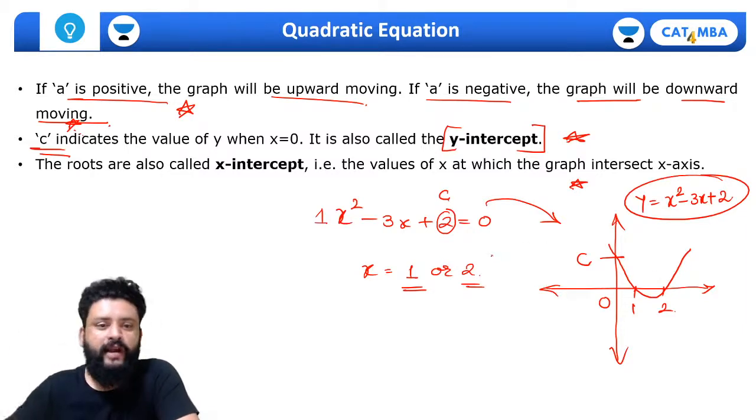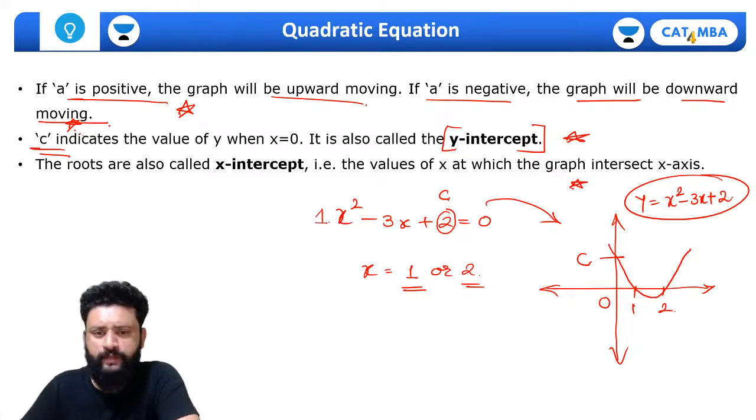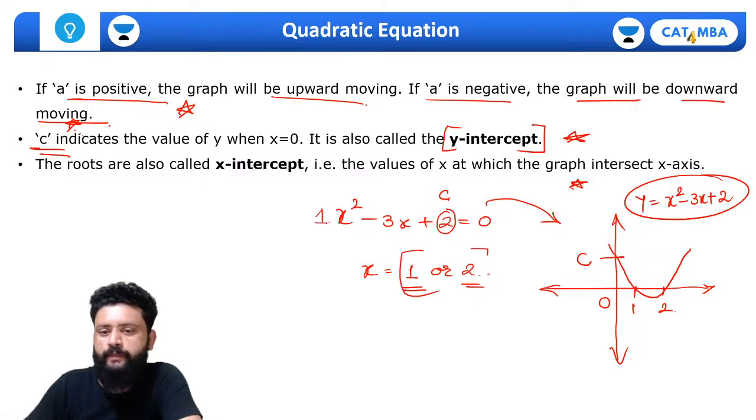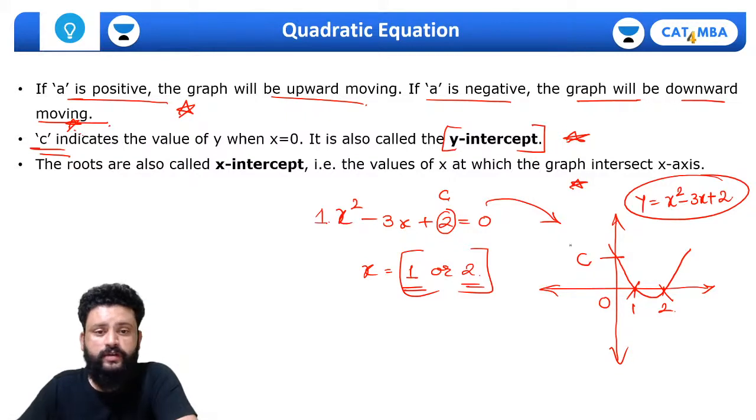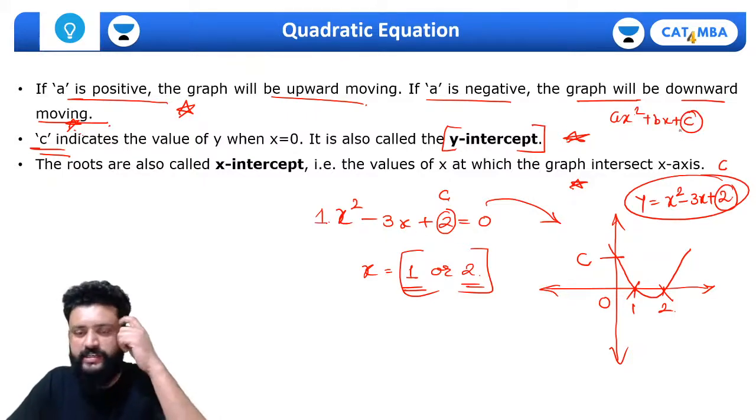Okay, so the points to remember: if A is positive, this will be the graph, means graph will be upward moving. अगर ये negative होता तो graph downward moving होता, something like this. Okay, and always remember roots जो है वहां पे ये polynomial का graph x axis पे कट करेगा at the roots, and y axis को कट करेगा intercept, that is y intercept, which is C. So ax square plus bx plus c में से जो c का वैल्यू होगा, that is the y intercept.